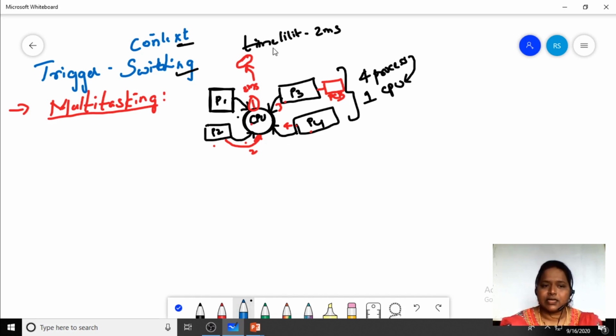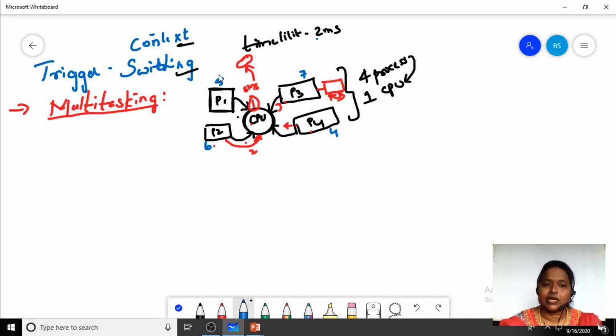In the second turn, suppose process P1 needs 5 milliseconds of time, P2 needs 6 milliseconds, P3 needs 7 milliseconds, and P4 needs 4 milliseconds. In the first turn, we gave 2 milliseconds to each and every process and then did context switching.